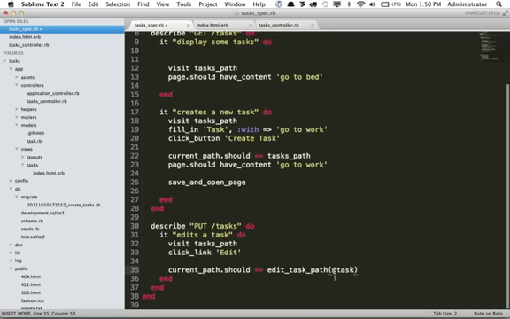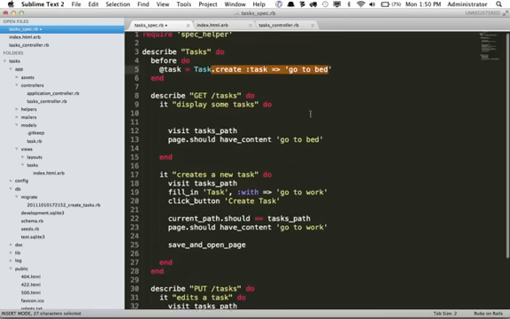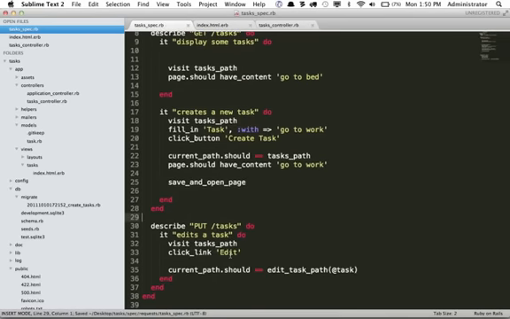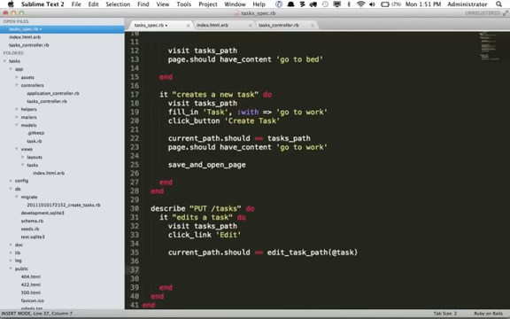And this will correctly refer to the row in the table that says go to bed. So we visit the tasks path. We look for a link that says edit. We click on it. And then at that point, we should be on the edit tasks path route, essentially. Now we know that when we edit a task, it should display that form again, and it should have that input. And that input's default value should be equal to whatever the task is. So we should say page.shouldHaveContent. And in this case, it should say go to bed. That was the default value that was in the table.